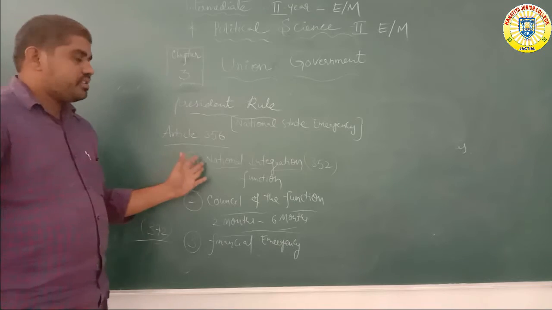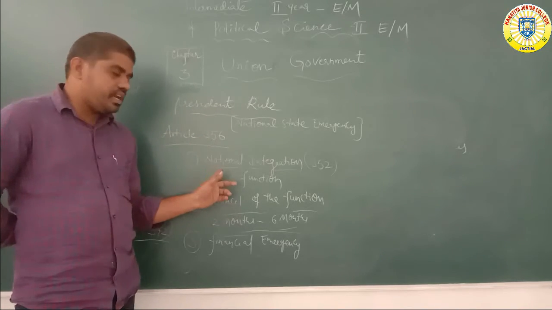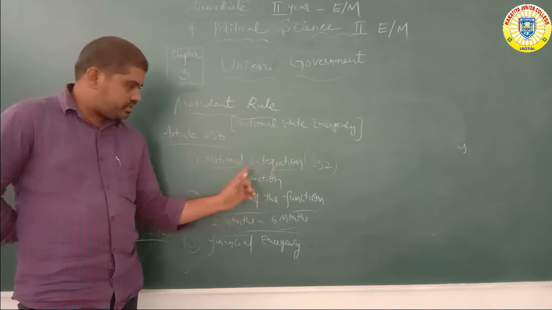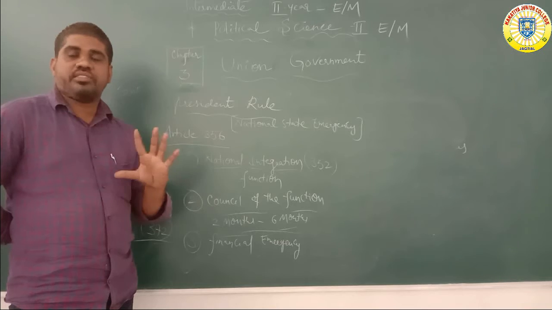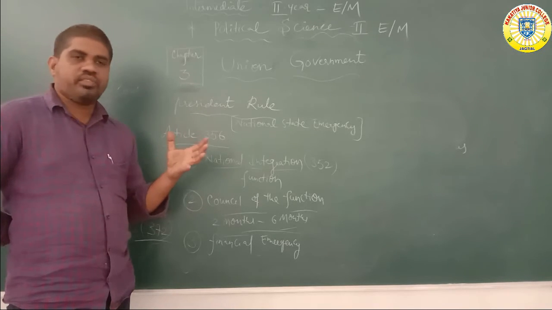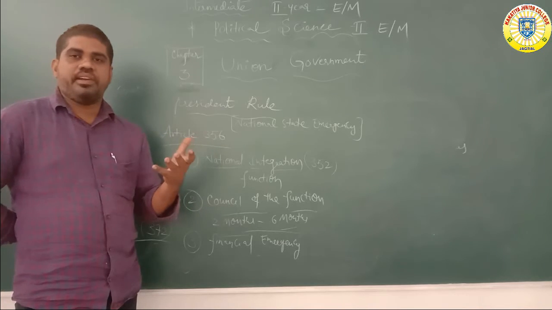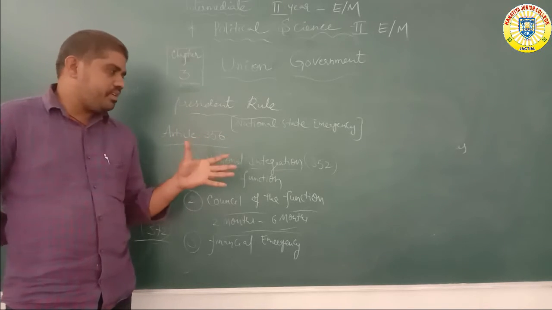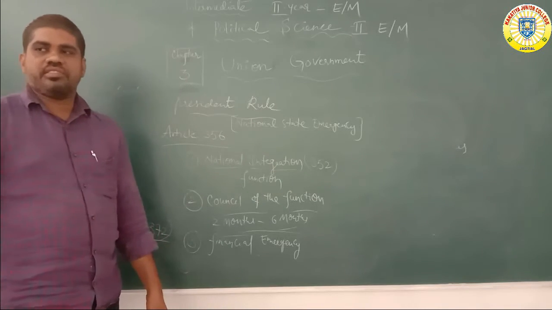Number one, national integration. National issues relate to states and some states mainly depend on the nation as a whole. We will discuss it under Article 352, separate from national issues.